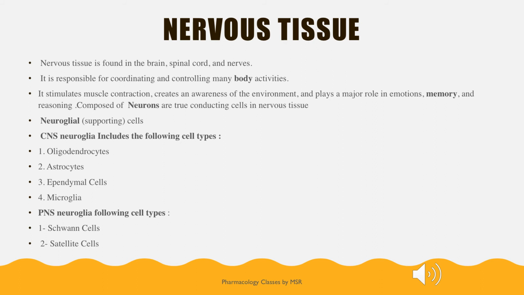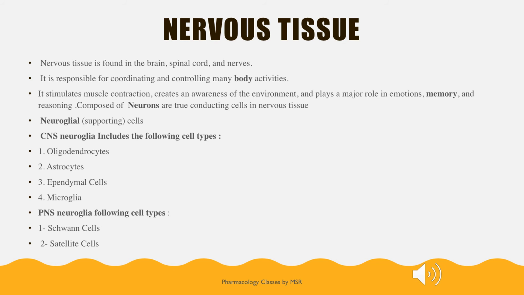So basically, nervous system is classified as central nervous system and peripheral nervous system. Central includes the brain and spinal cord. Peripheral is again classified as sympathetic, parasympathetic, which includes the cranial nerves, spinal nerves and all other organs. So the neurons are the functioning cells or the conducting cells in the nervous system, which are being supported by the cells called neuroglial cells or the supporting cells.